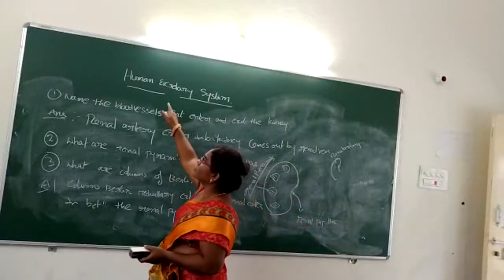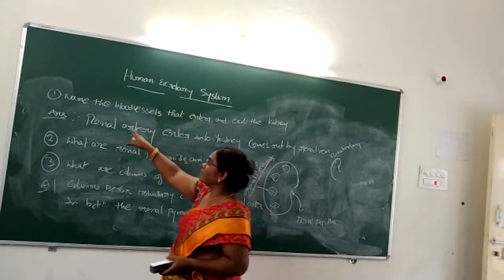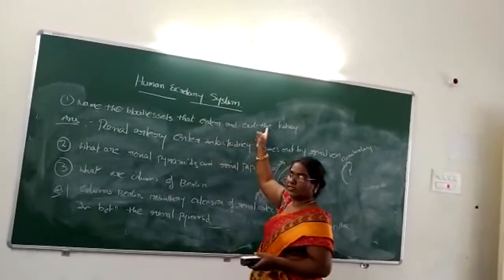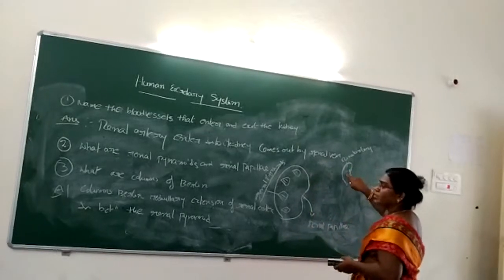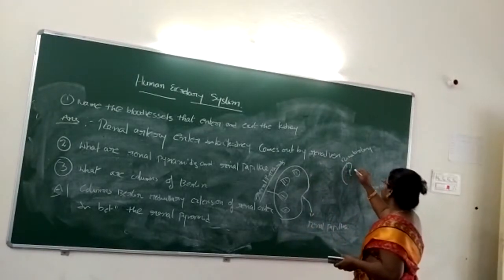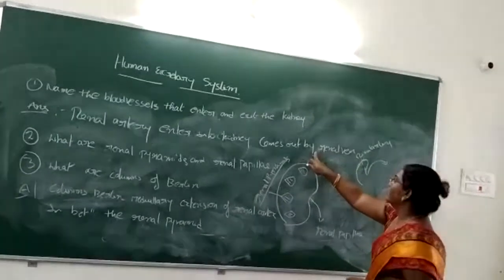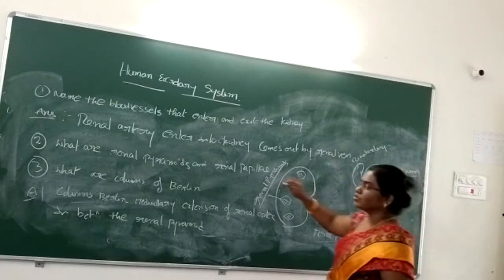What are the important 2-mark questions in the excretory system? The first one: name the blood vessels that enter and exit the kidney. The renal artery enters the kidney and blood comes out by the renal vein.